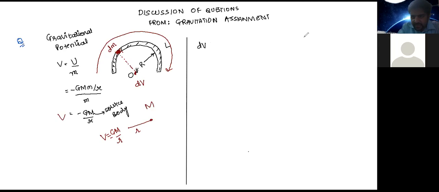So let's say this is the mass dm. We're talking about, and because of this, here we have to find out what is dv. By the same analogy, we can use dm as m by L into r d theta. And we should, or maybe we can first write minus g into dm by r, right?